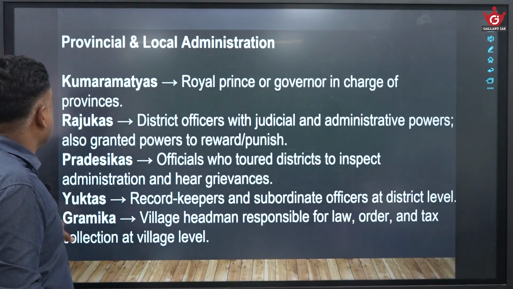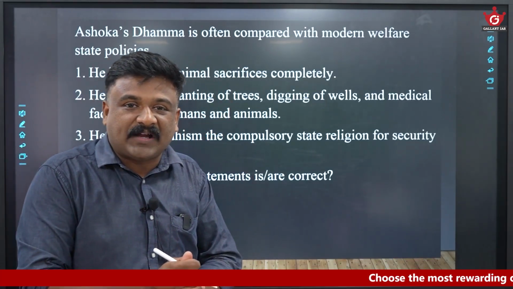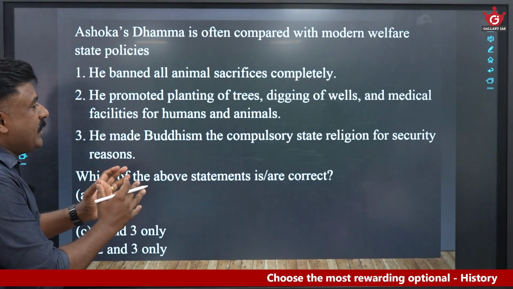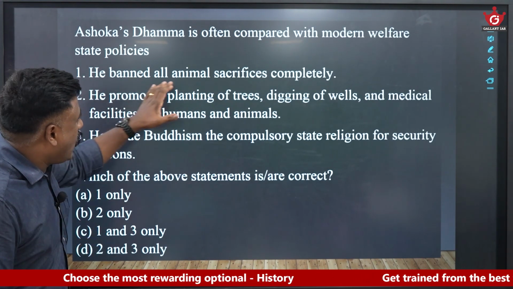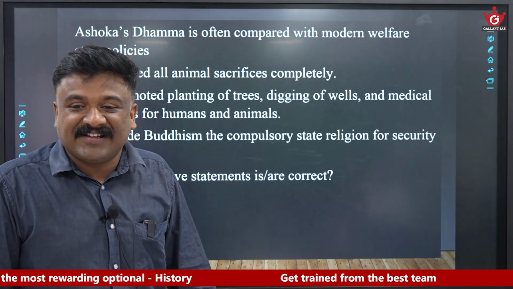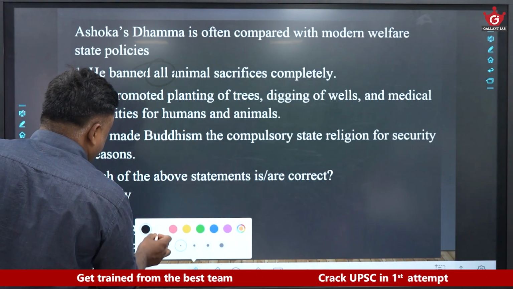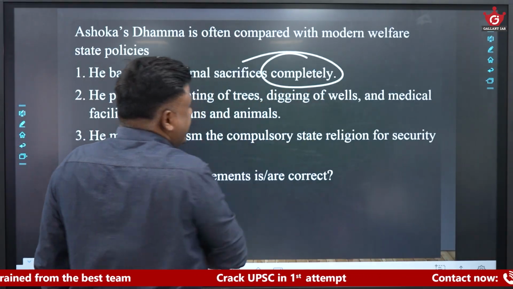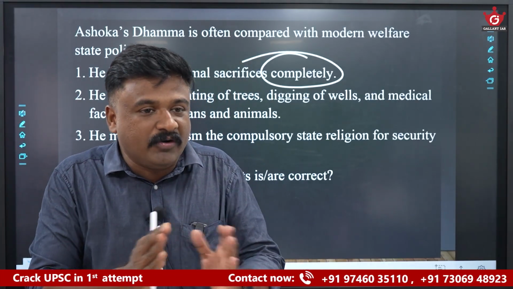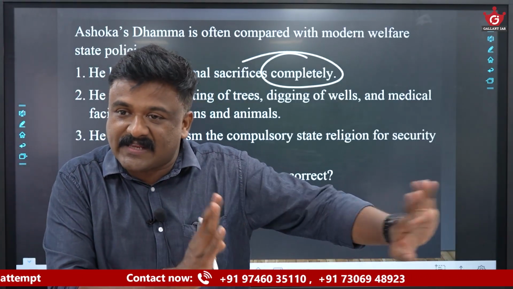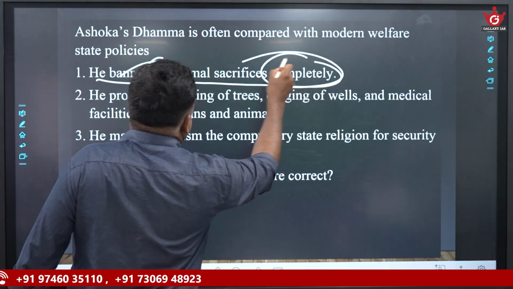Okay. There is a question: Ashoka's Dhamma is often compared with modern welfare state policies. The first statement: he banned all animal sacrifices completely. Some extreme words are used here. I get the word 'all' and the word 'completely'. Even I myself doubt the authenticity of the statement, because there is no need for using 'all' and 'completely' in the same sentence.